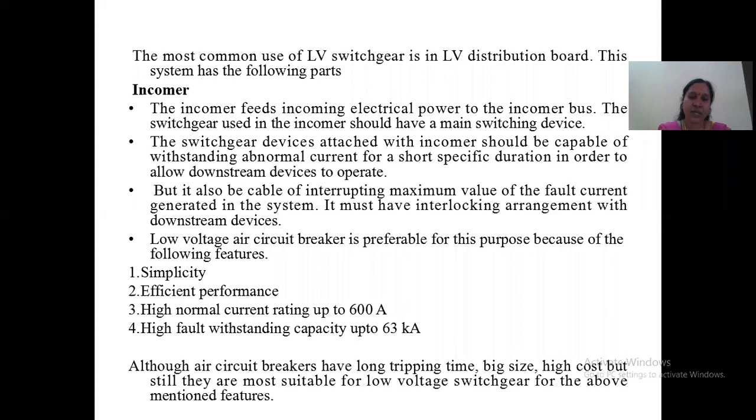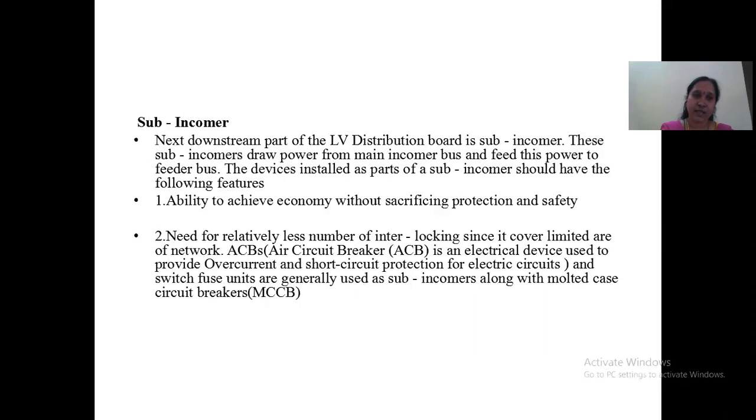Although air circuit breakers have longer tripping time, big size and high cost, still they are more suitable for low voltage switchgear because of the above mentioned features. Because of these features, it is always preferable to use the ACB, that is air circuit breakers, for low voltage systems. Next, shall we move to the next slide?